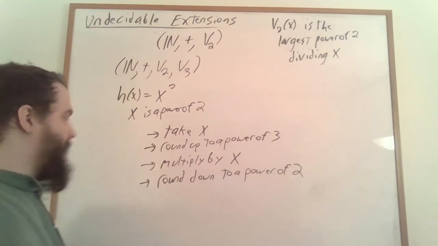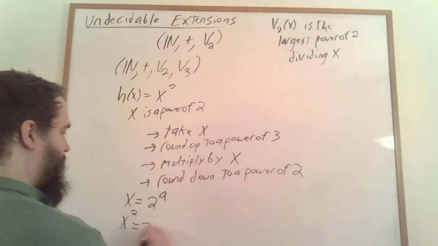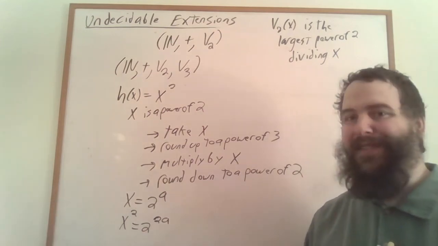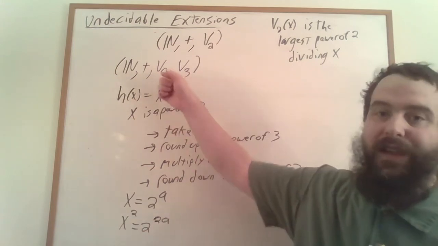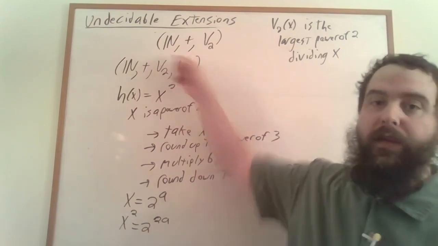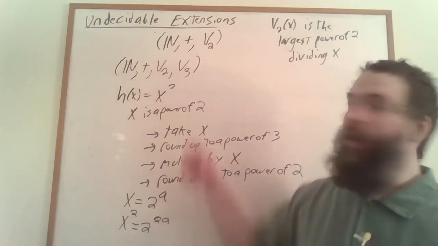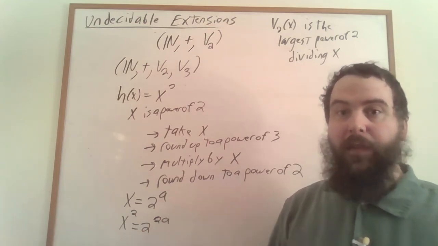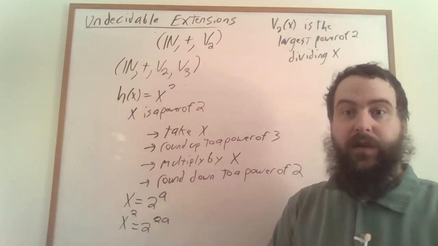In particular, if x is equal to 2 to the a, then x squared is going to be equal to 2 to the 2a. So we can double our exponents. Let me emphasize that. We can double the exponents on powers of 2 in this particular structure. And if you unwind the connection between Büchi arithmetic and the weak second order theory of one successor, this operation here, being able to square powers of 2, corresponds to being able to double any singleton number element of the weak second order theory of one successor.